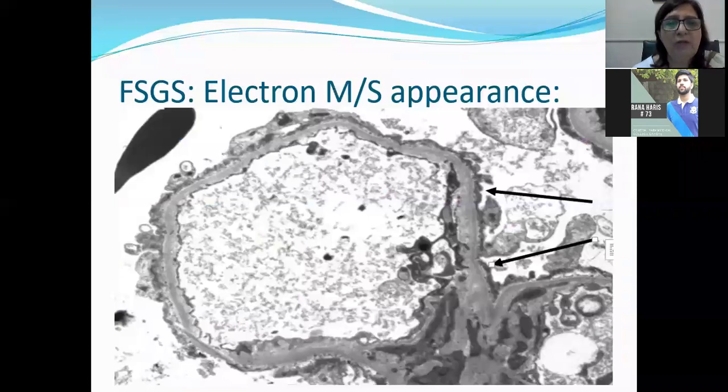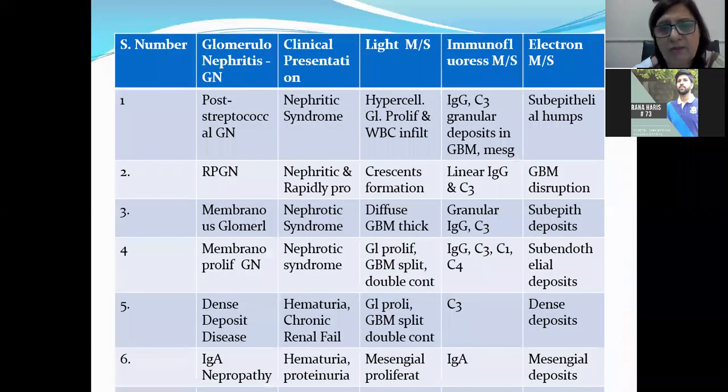Okay, I have made a chart for you, and this is also given in Robbins for the comparison of different glomerulonephritis with their clinical presentation, their light microscopic appearance, their immunofluorescent microscopic appearance, and electron microscopic appearance. Okay, so this chart is very important. You have to remember that. You can read it from Robbins as well. So I'm going to go through here.